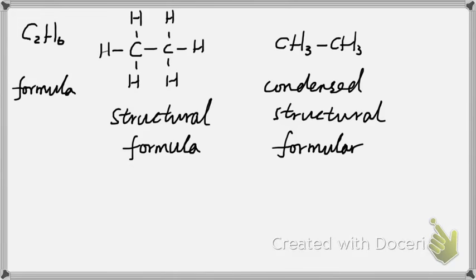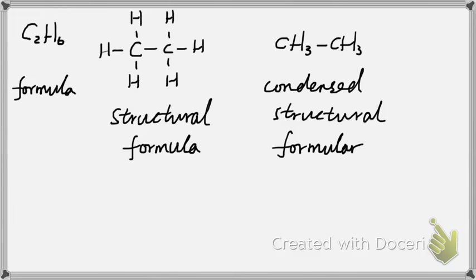It's our understanding that we have 3 hydrogens attached to the carbon, and then the 2 carbons are linked together. There are 3 hydrogens attached to the second carbon. So this structural formula is the condensed form. We call it the condensed structural formula.